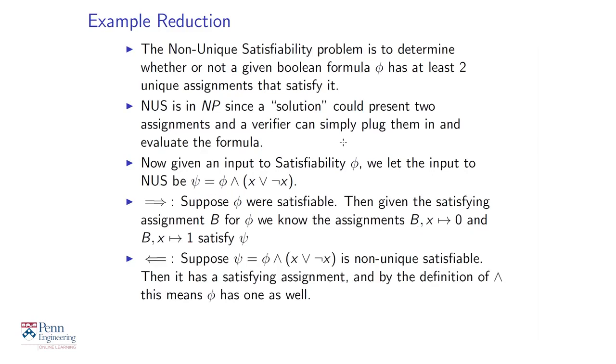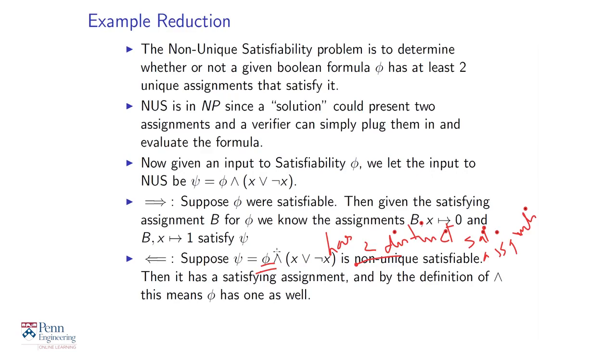On the other hand, if psi has two distinct solutions, is non-unique satisfiable, it has two distinct satisfying assignments, then we can check that the original formula phi must have a satisfying assignment, because this part must also be satisfied by either of the satisfying assignments, and that's any assignment satisfies phi is a satisfying assignment for the original formula.